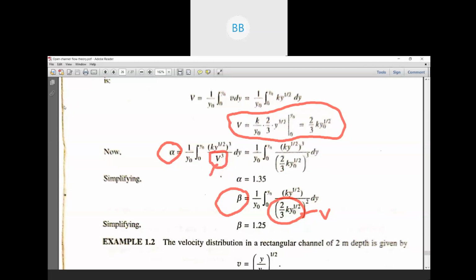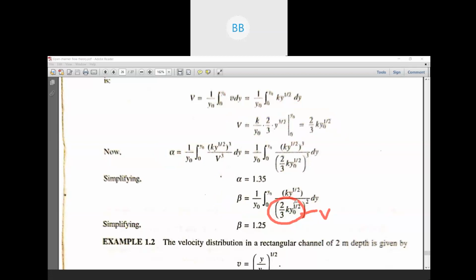Actually, we have another 5 minutes. So if you have any doubts regarding this problem, then we can discuss now. I think it's very simple. You only have to find out the average velocity, and then substitute it in both the equations for alpha and beta.